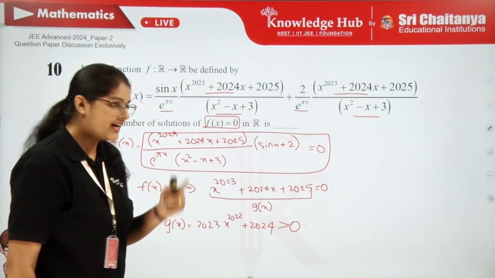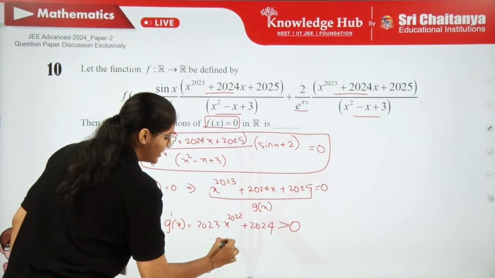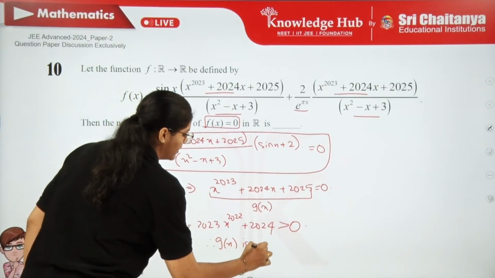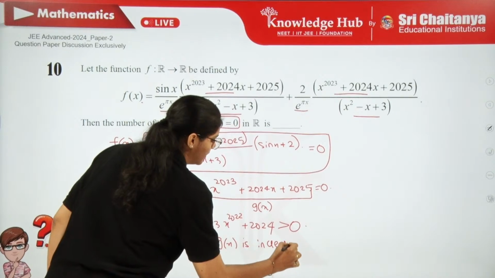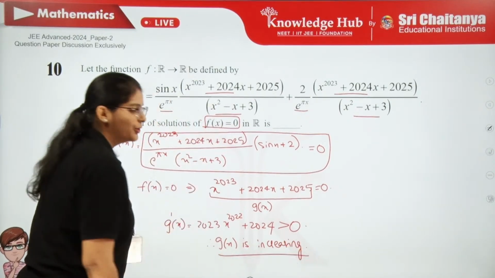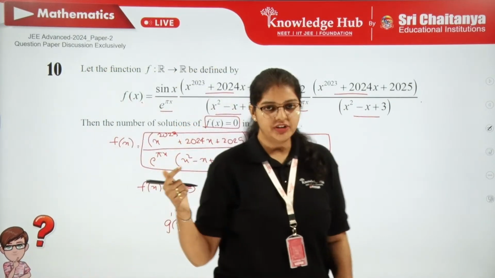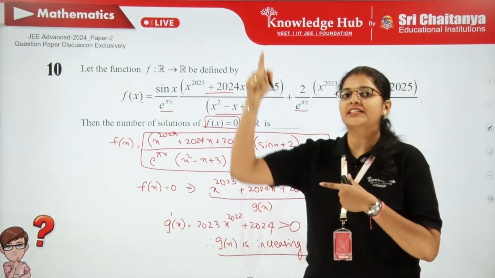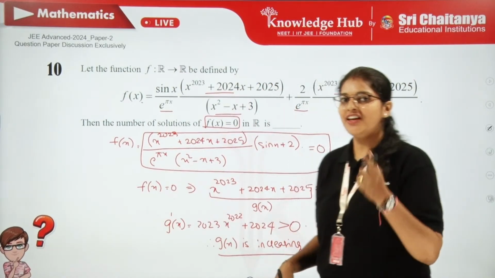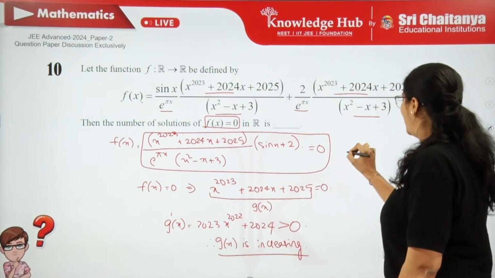So what idea do we get about g of x? g of x is always increasing, strictly increasing, I can tell. So you can imagine, if a polynomial is strictly increasing, how many roots will it have? It will have only one root, right? And the graph also you can draw.